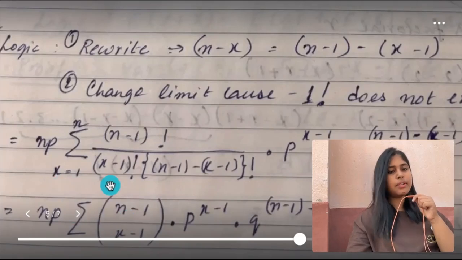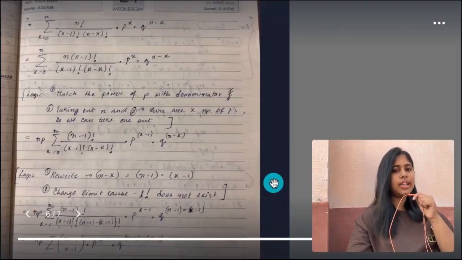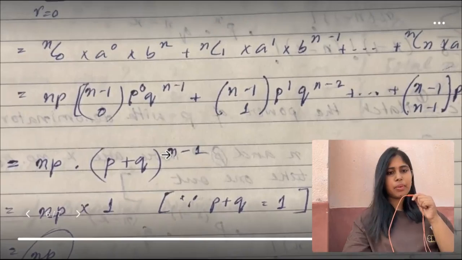See, x is running from 1. So n minus 1 chooses 1 minus 1, which is 0. So n minus 1 chooses 0 into p to the power 1 minus 1, so it will be p to the power 0, into q to the power n minus 1 minus 1 minus 1, which is 0, so q to the power n minus 1. And if you open it up, we will get something like this, right?